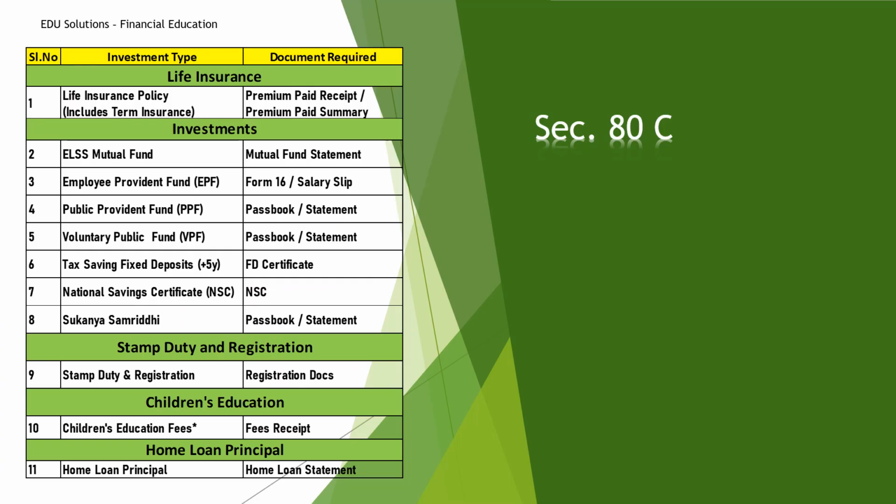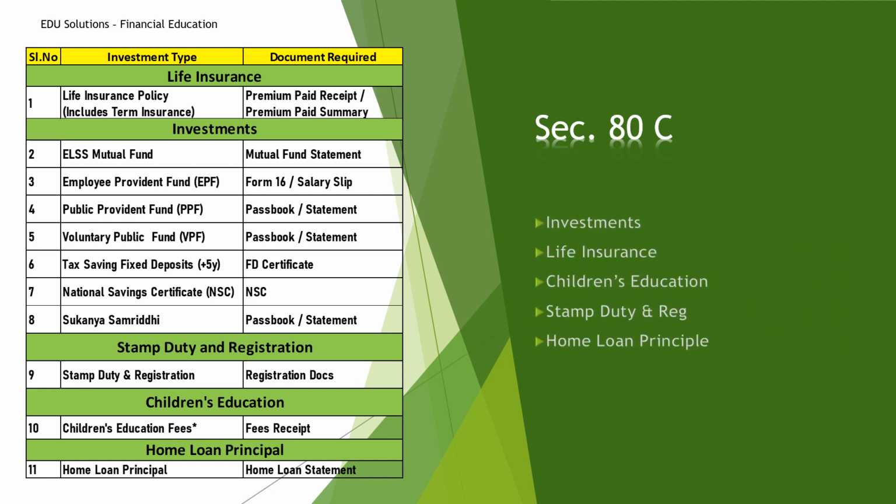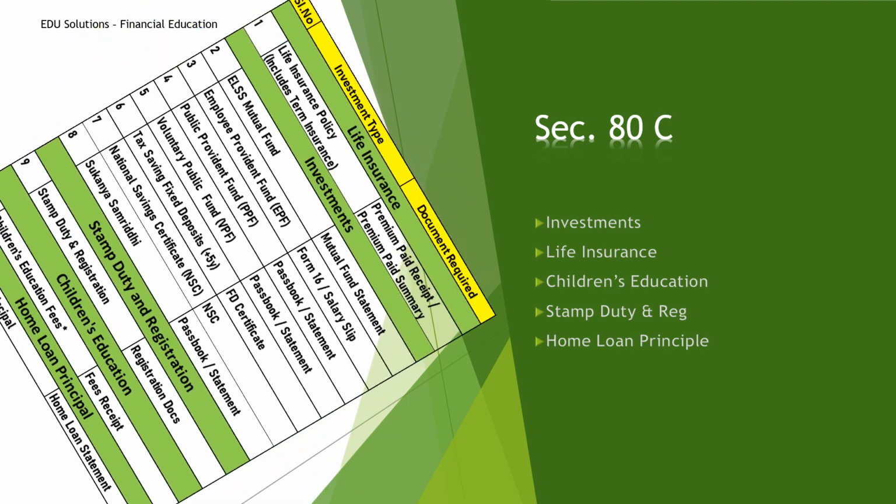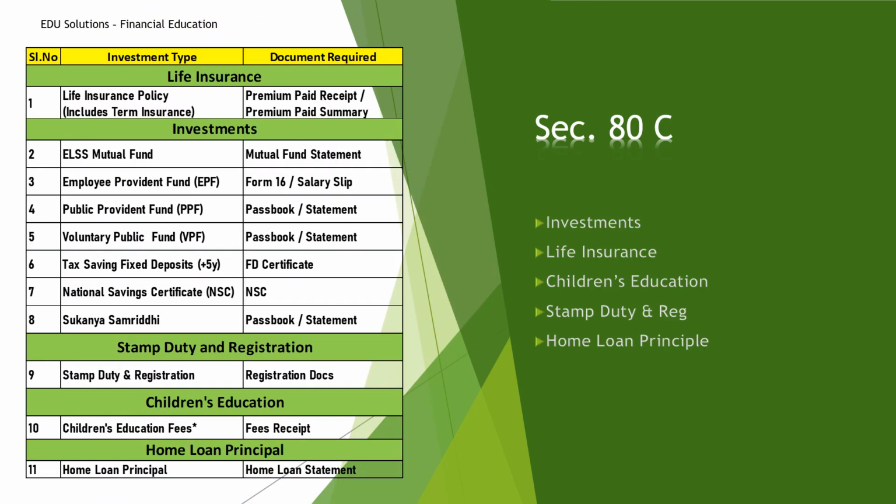Then let's see the first one, which is 80C. 80C has investment, life insurance, children's education, stamp duty and registration, and home loan principal. Life insurance covers all types of life insurance including term insurance. I have also mentioned the documents required, the premium paid receipt and premium paid summary. You can read this; I am not reading it because it would be too lengthy.